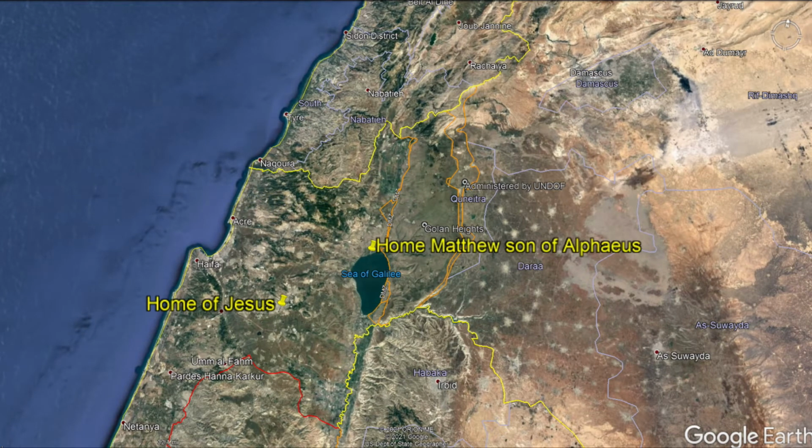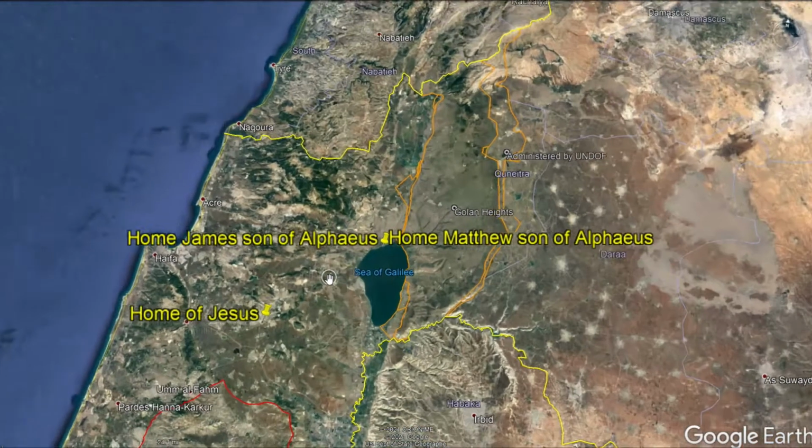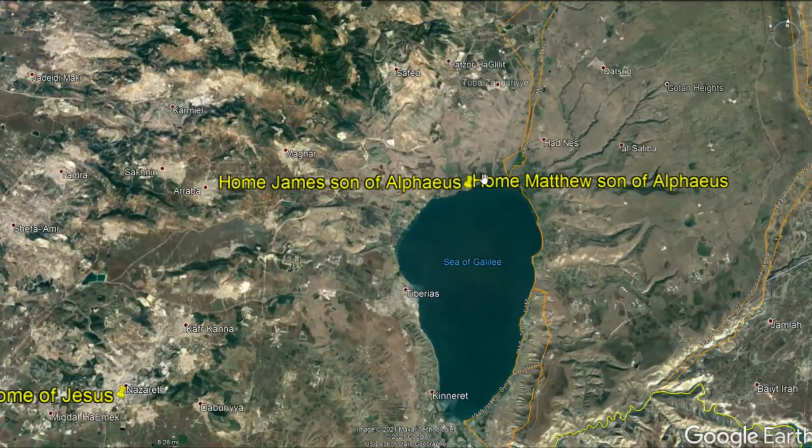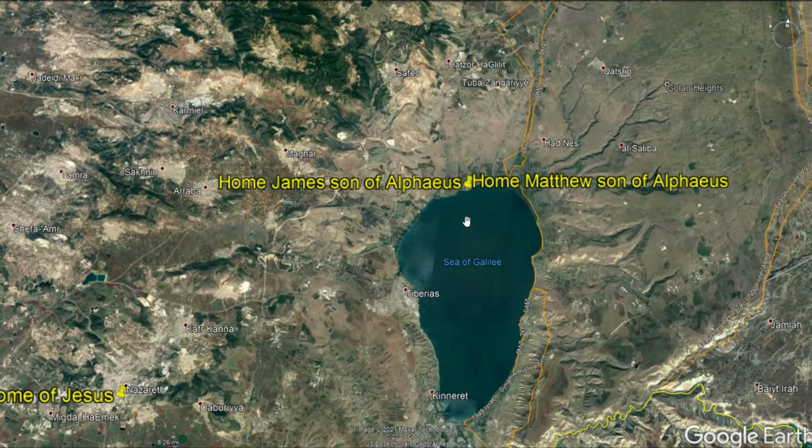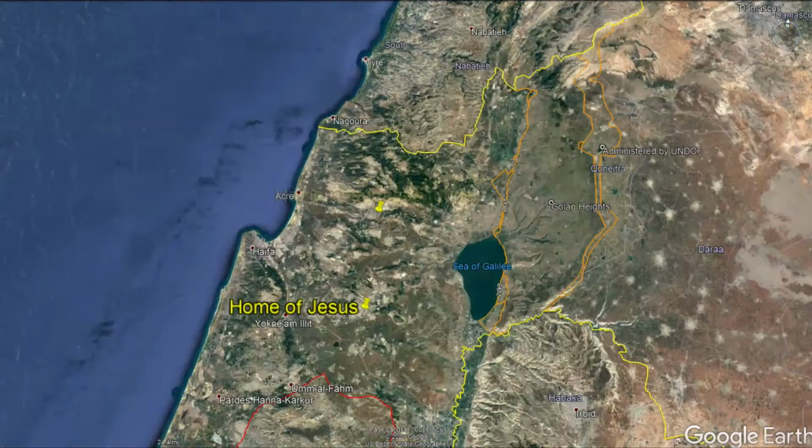If Matthew and James are brothers, then this Alphaeus would be right here around the Sea of Galilee, and this would be the picture. James, son of Alphaeus, lived by the Sea of Galilee, so he's also very well acquainted with these other brothers, or the same area that Peter, Andrew, James, and John were acquainted with. Thaddeus is not one of the well-known disciples.